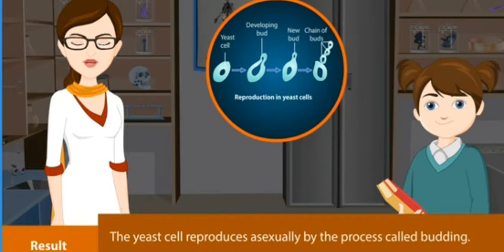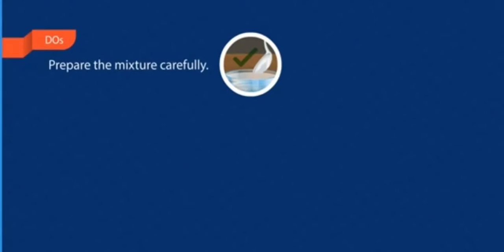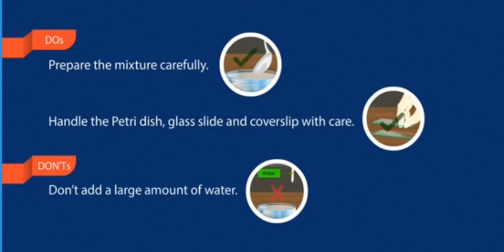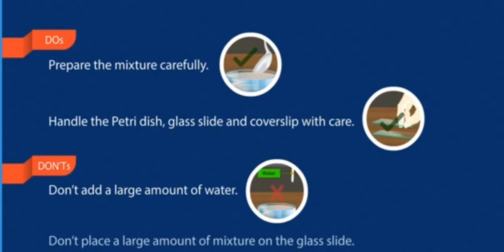Result: the yeast cell reproduces asexually by the process called budding. Do's: prepare the mixture carefully. Handle the petri dish, glass slide and cover slip with care. Don'ts: don't add a large amount of water. Don't place a large amount of mixture on the glass slide.